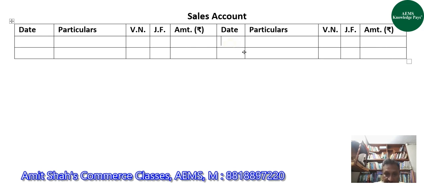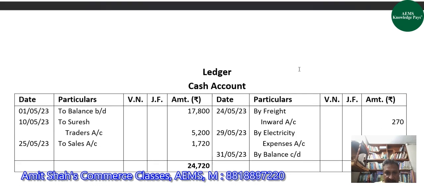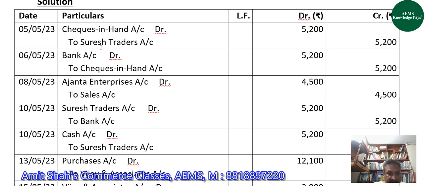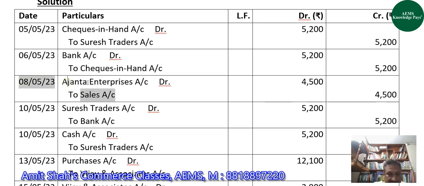So on 1st May 2023, on credit side, we will write by balance brought down. What was the amount, guys? Can anyone tell me of sales? 92,500, right? After this, now the transactions in which sales account is involved is this one, the first one on 8th May. So on the credit side of sales, we will write by Anta Enterprises with 4,500.